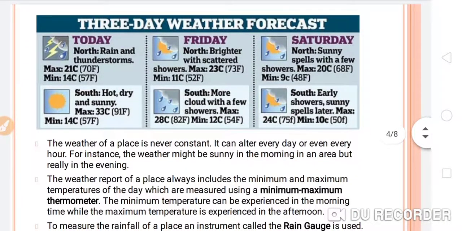So here you can see, students, a report that is a 3-day weather forecast. You can see today, what is the condition of the weather for the particular place, for Friday what is the condition, and Saturday what will be the condition. We can understand the condition of the weather for the particular place through this report.